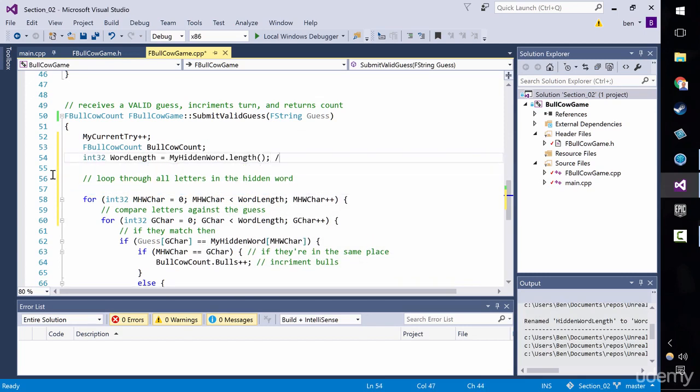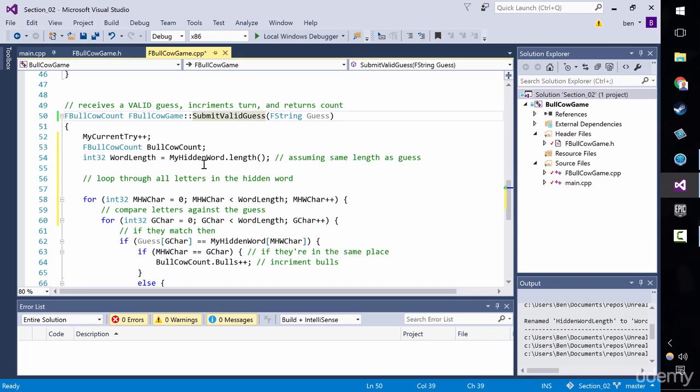Let's comment to explain what we're doing. Assuming the same length as guess. Now, we've also said receives valid guess up here. We've documented the whole method. We've changed the method name. This method is dependent on receiving a valid guess.